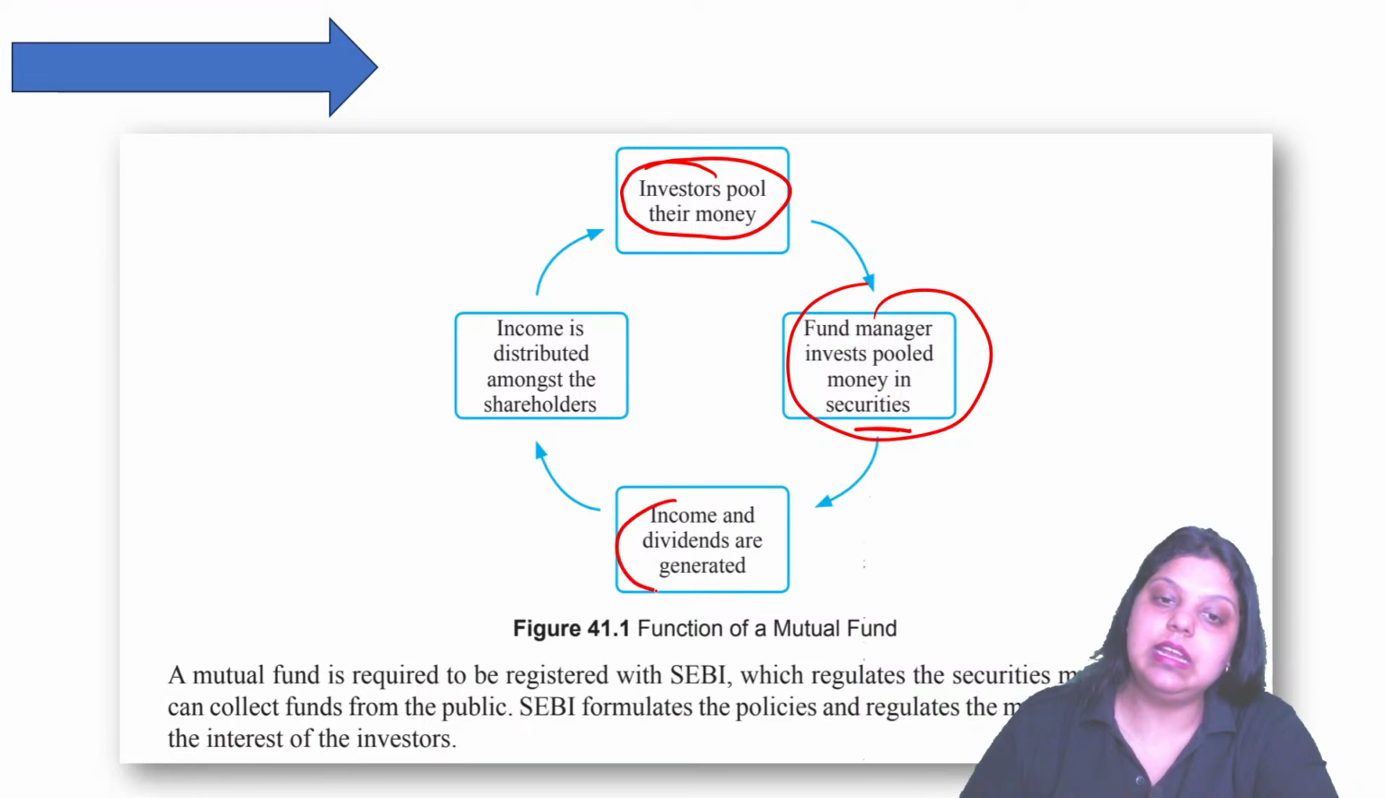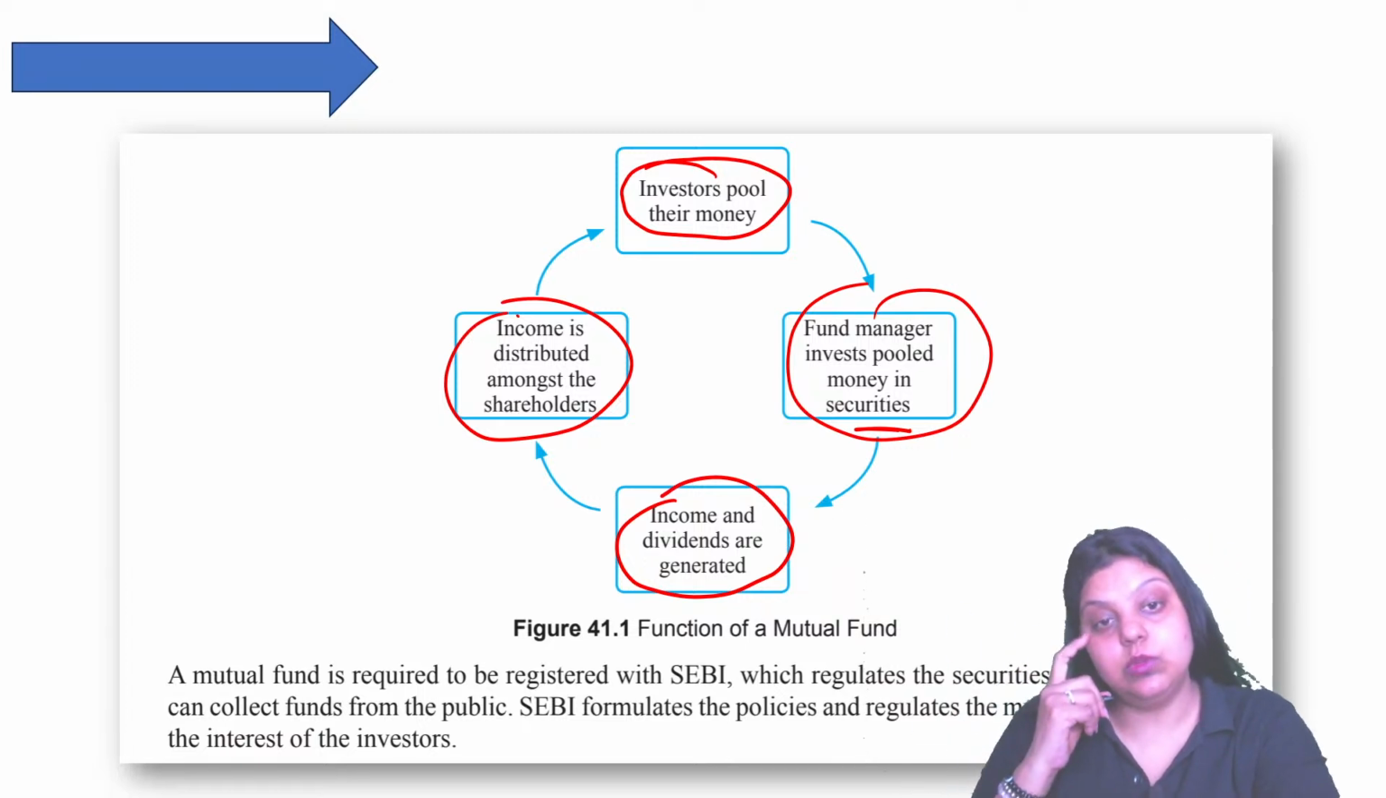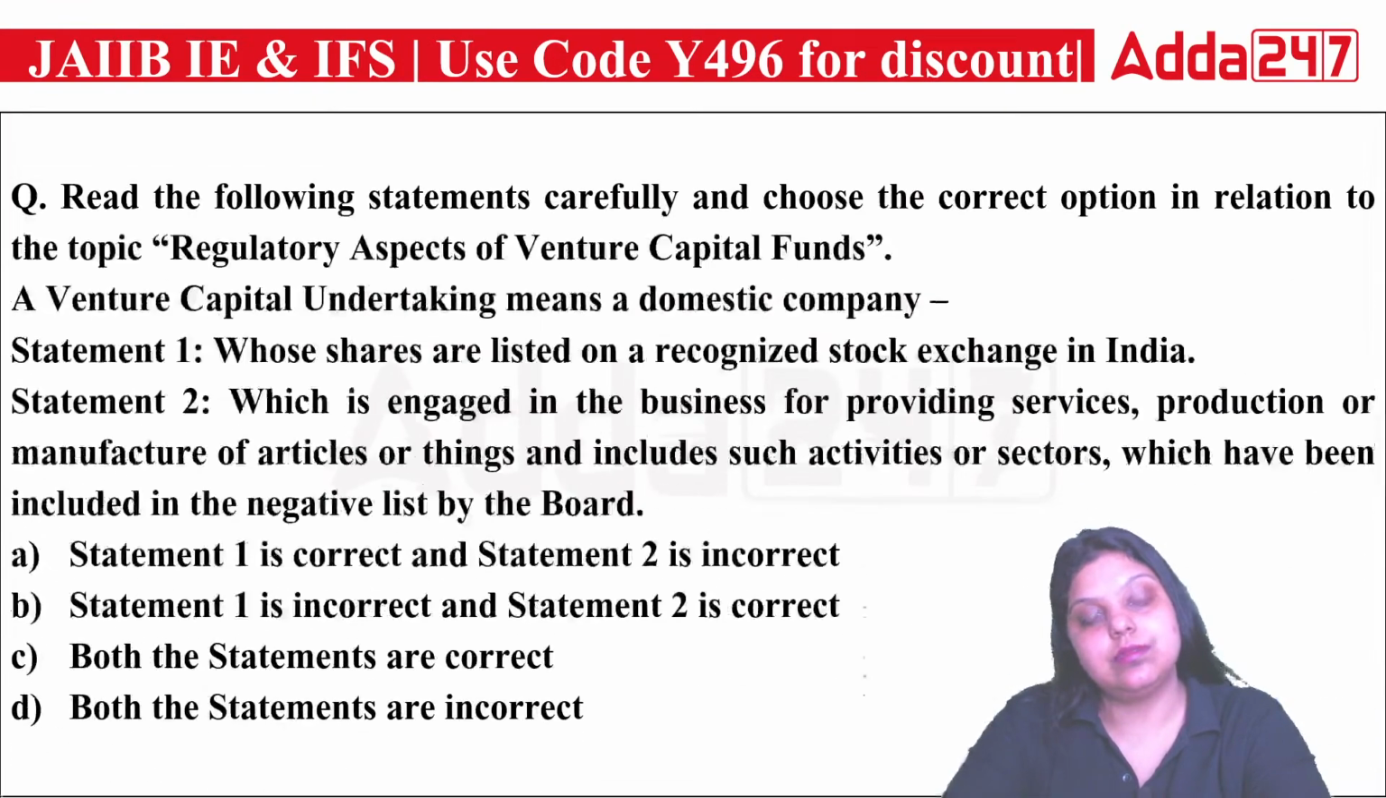Then they generate income and dividends on that investment, and then they return that income that they have generated on the money of someone else, and again this cycle will continue. This is how the mutual fund works. They collect money from various investors, and they invest that money in diversified sectors to minimize the risk. That's what the mutual fund does.